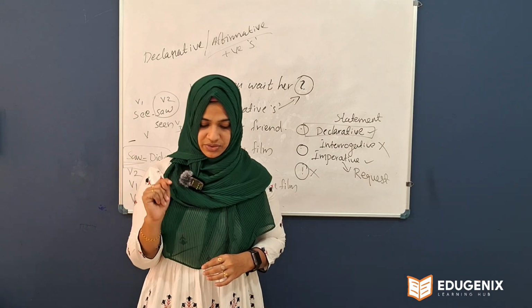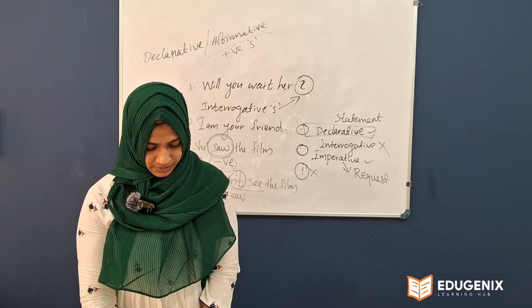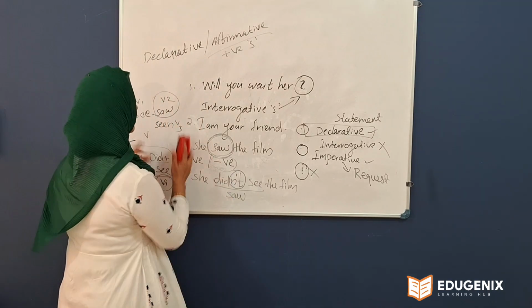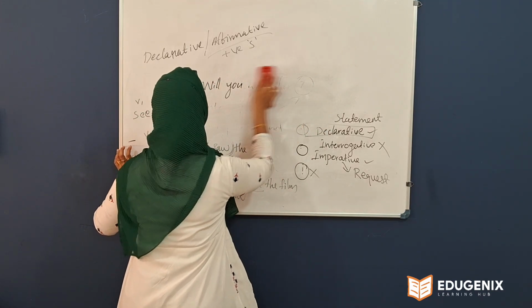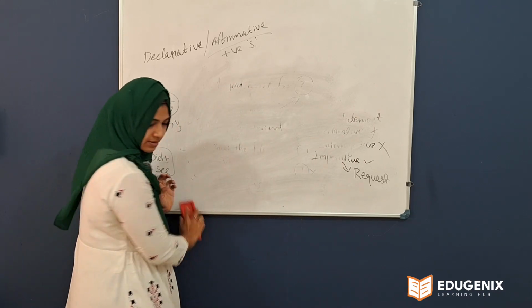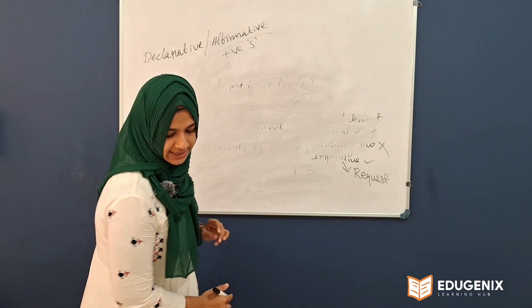Okay, so one more question, the last question. The moon shines at night.